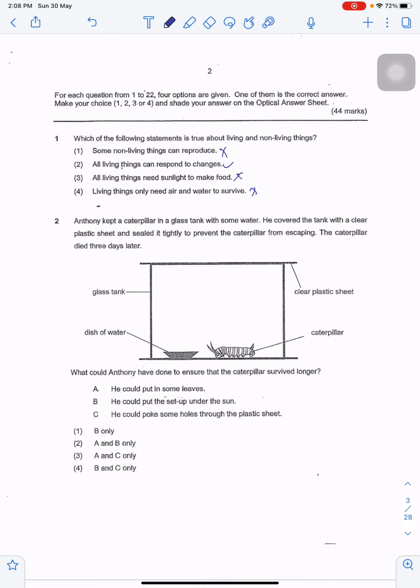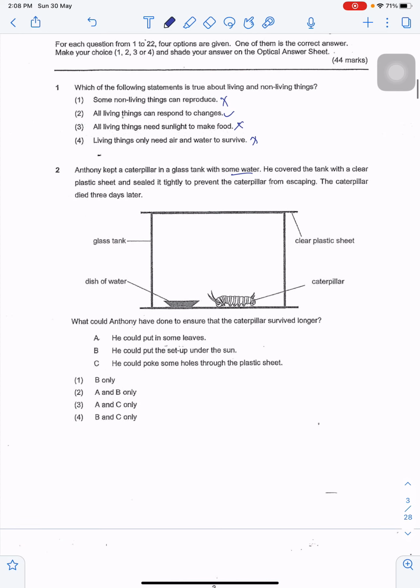So this question is asking what could Anthony do to ensure that the caterpillar survived longer. Now he covered the tank with a clear plastic sheet and sealed it tightly to prevent the caterpillar from escaping. There was some water provided and the caterpillar died 3 days later. Now, for this question, he could have put in some leaves as the leaf would be a source of food for the caterpillar. He could put the setup under the sun.